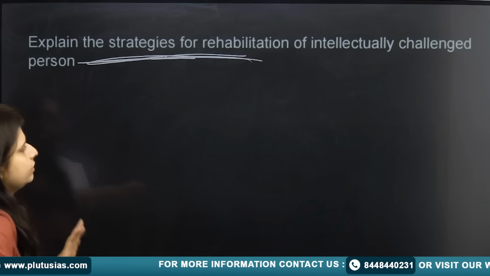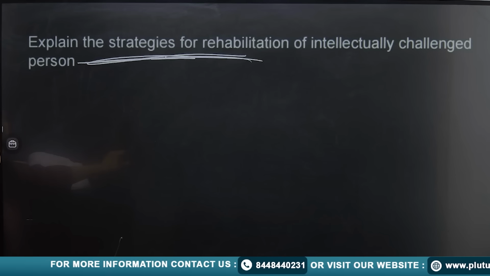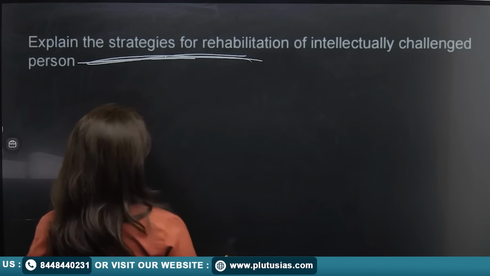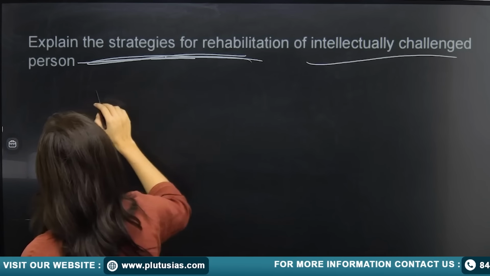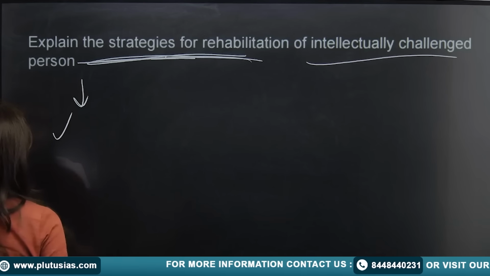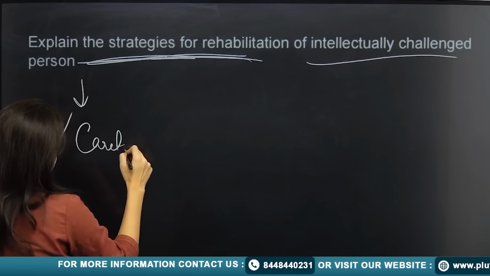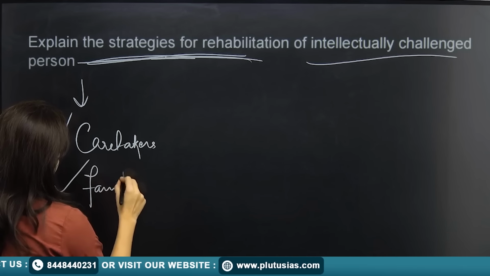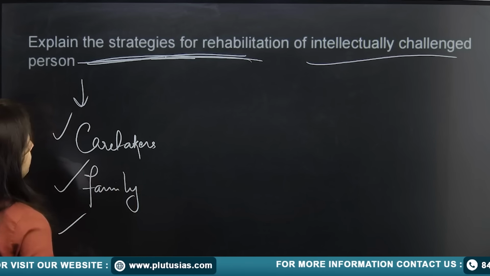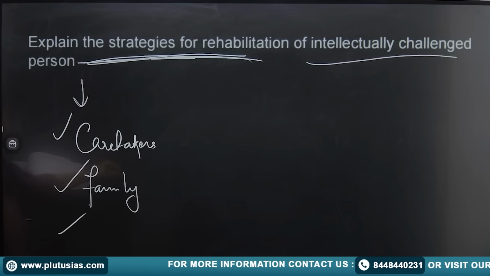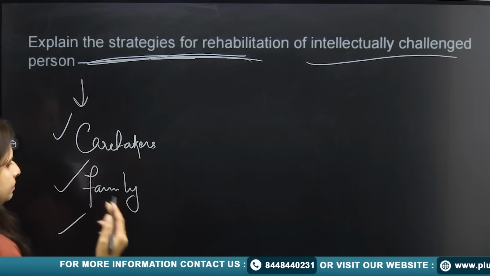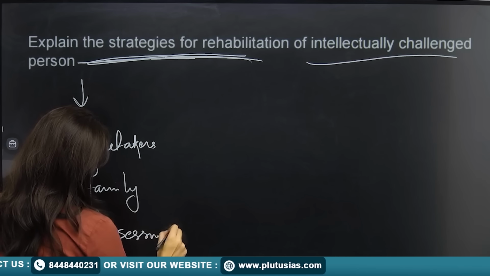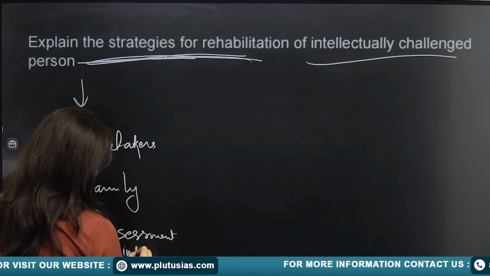Strategies for rehabilitation of an intellectually challenged person. Now, for strategies, you can talk about what if a person is intellectually challenged. You can write about the role of the caretakers. You can talk about the family. You can talk about the aspects of assessment and individualized planning.